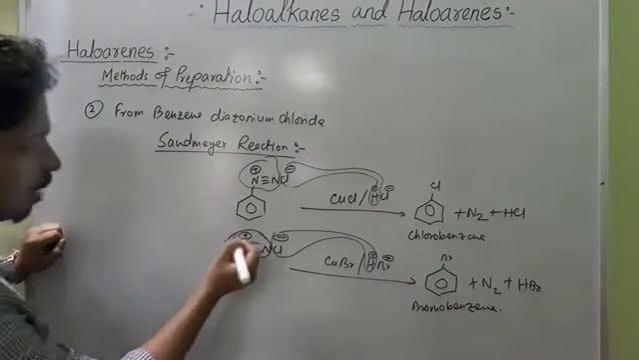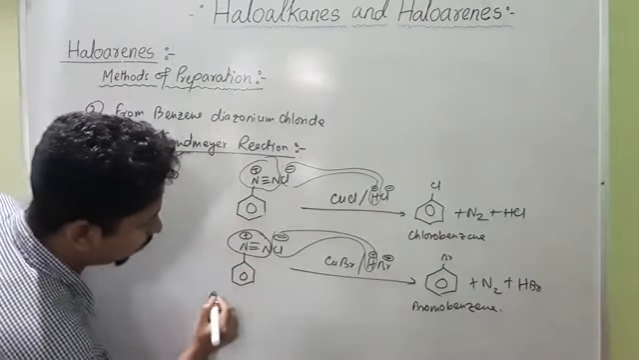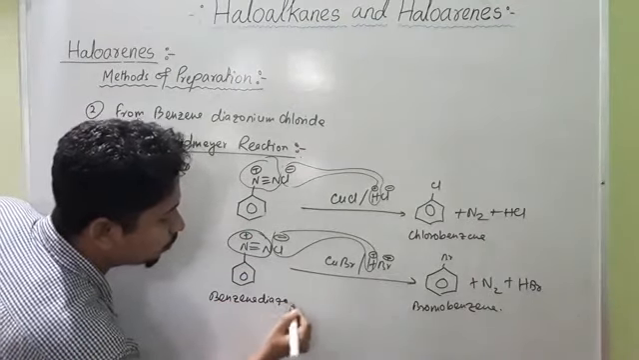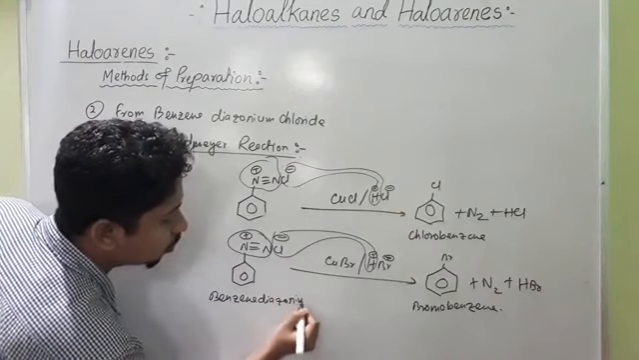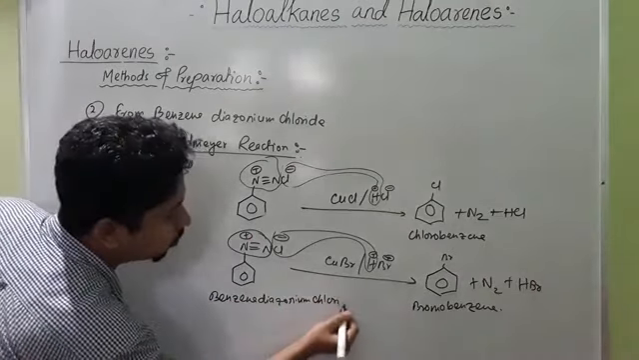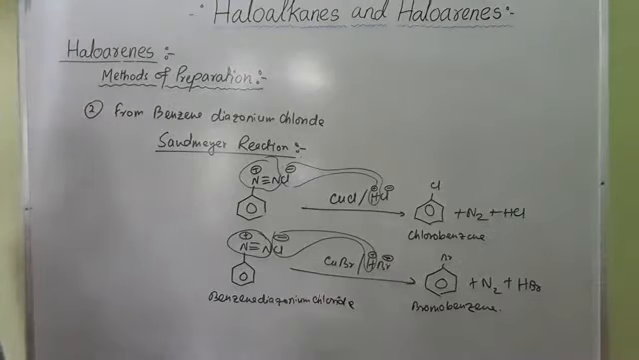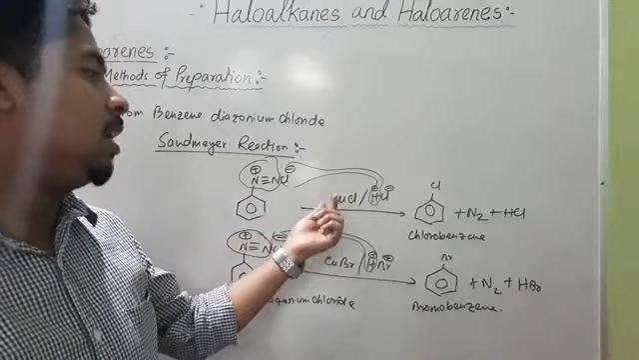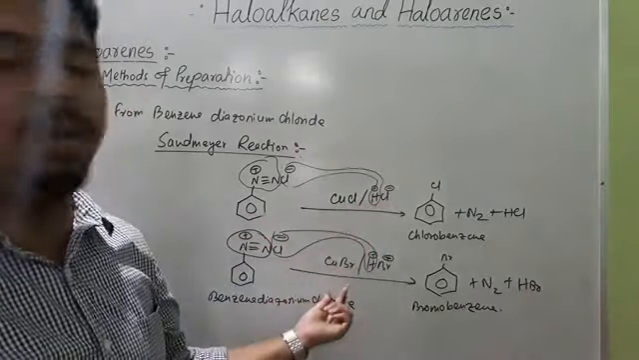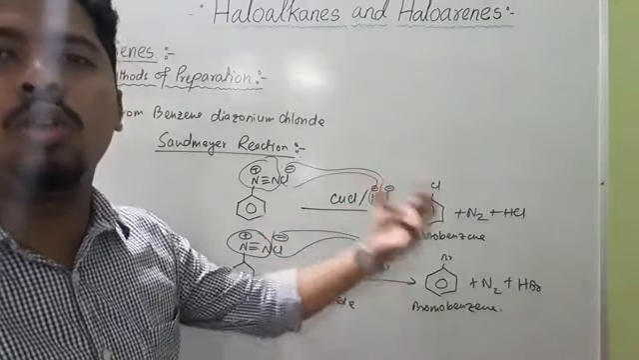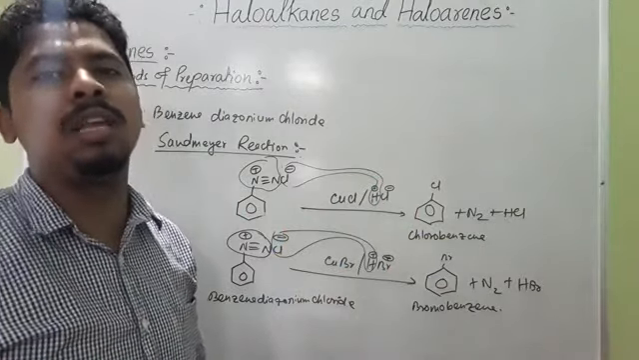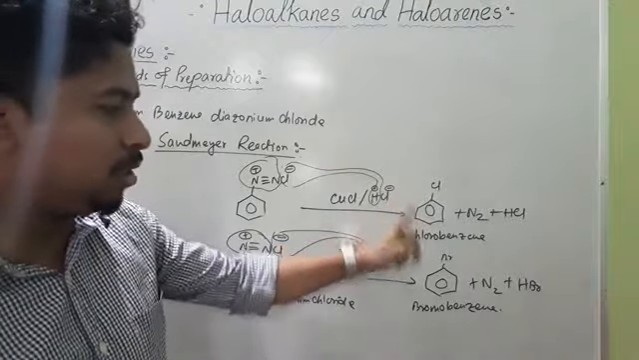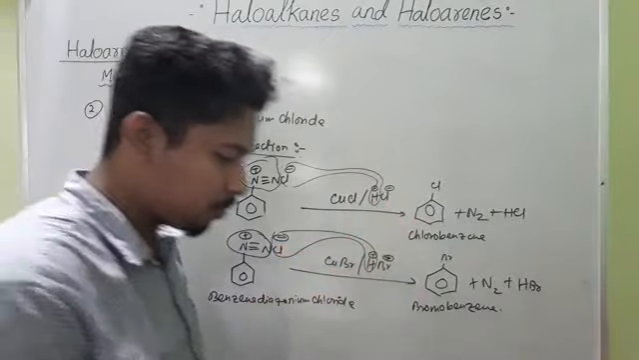The name of this molecule is benzene diazonium chloride. So what is the Sandmeyer reaction? In this Sandmeyer reaction, when benzene diazonium chloride is treated with CuCl dissolved in HCl or CuBr dissolved in HBr, it forms the corresponding chlorobenzene or bromobenzene, and this reaction is called the Sandmeyer reaction. So this is how chlorobenzene and bromobenzene can be prepared.